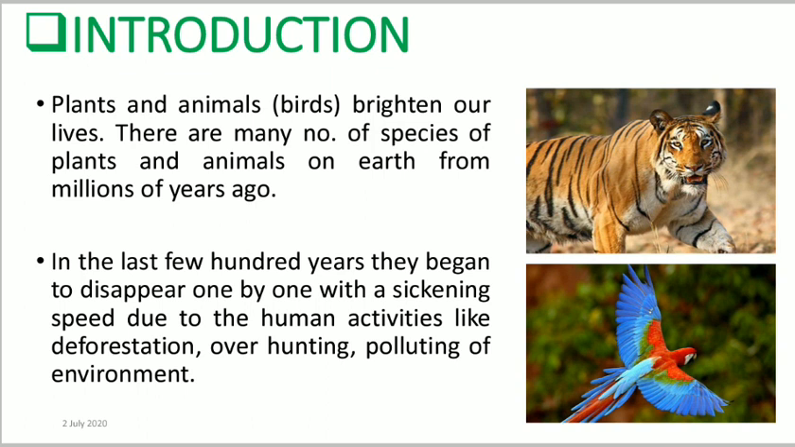Plants and animals, including the birds, brighten our lives, isn't it? Yes. There have been so many species of plants and animals on earth for millions of years. But for the last few hundred years, they began to disappear one by one at a sickening speed due to human activities. What are those activities responsible for the disappearing of those animals? Deforestation is one of the main causes, as well as overhunting and polluting the environment, isn't it?